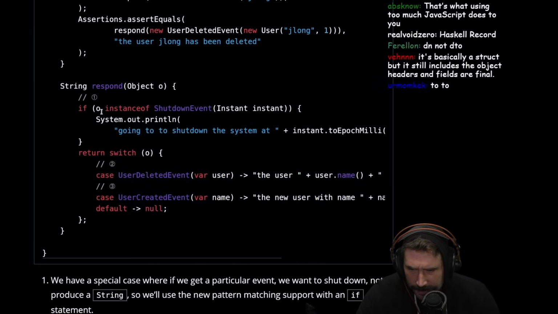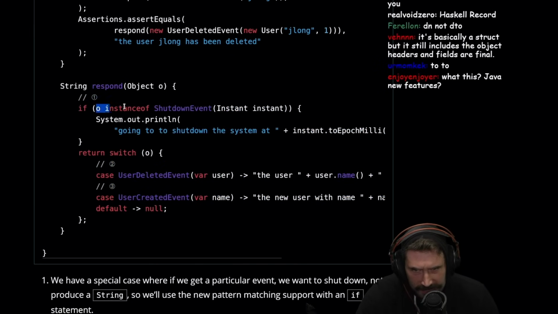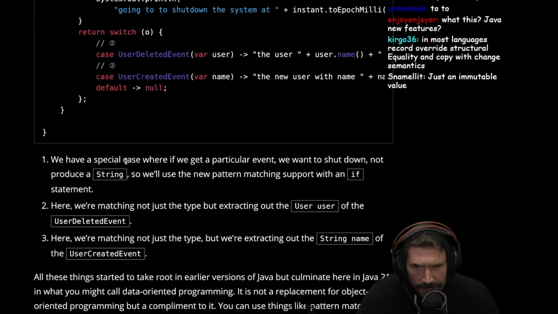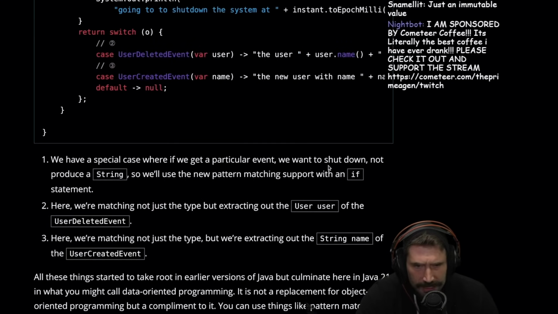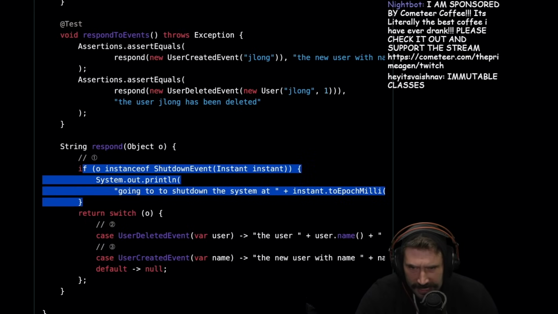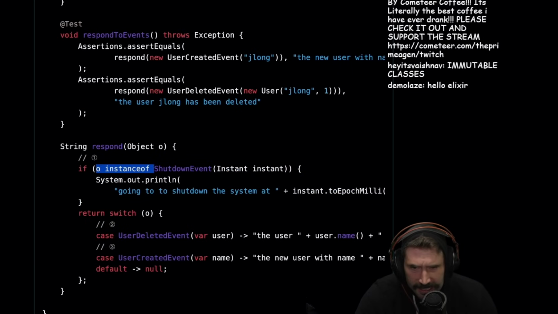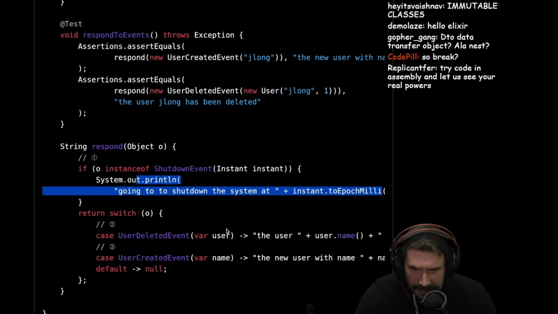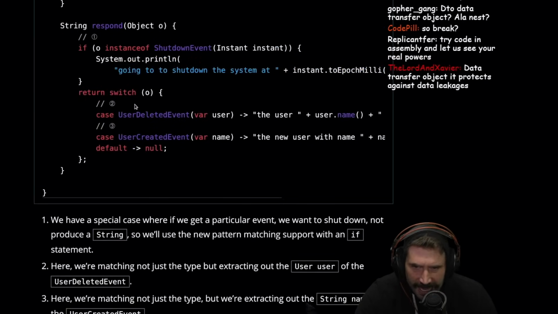Hold on. What's happening here? I want to see these one, two, and three. Look at this. There's a shutdown event, and then these two. We have a special case where if we get a particular event we want to shut down, not produce a string. So we'll use the new pattern matching to support an if statement. All right, so we get an if statement going on here. If instance of shutdown, grab out the instance. I assume you can also use var here. And then you can print this thing down right here. Nice.